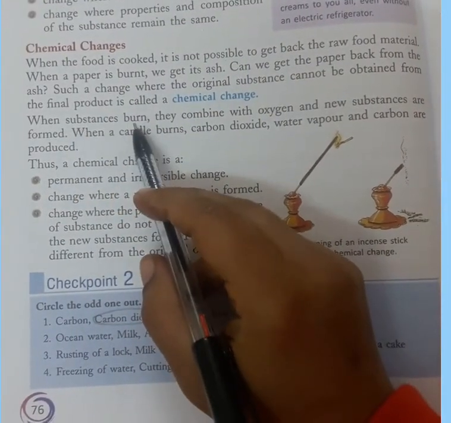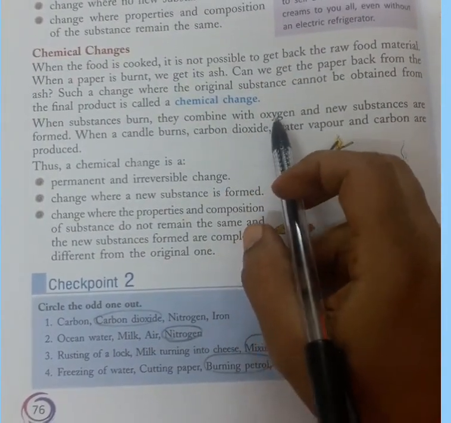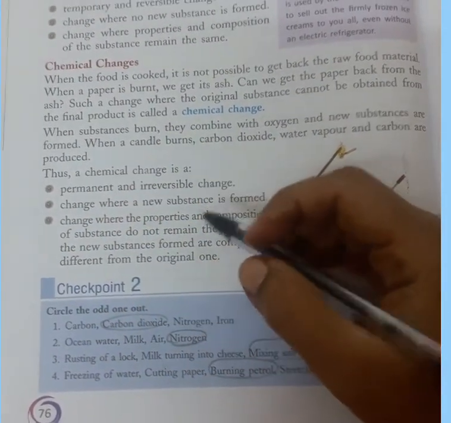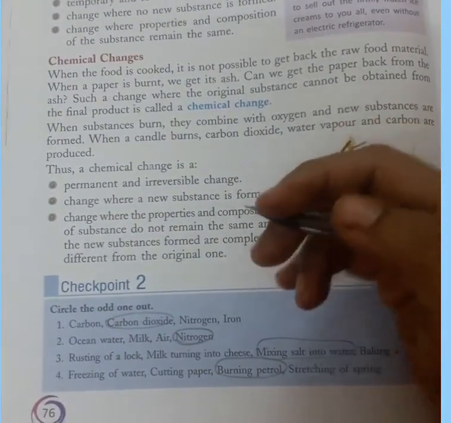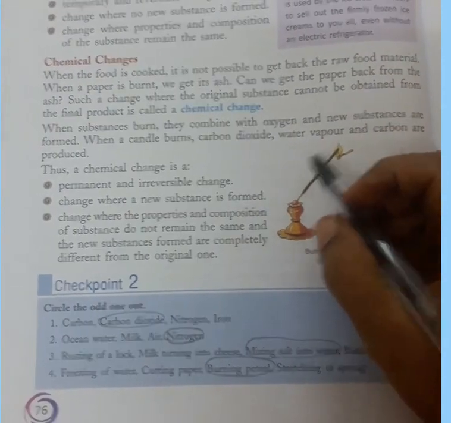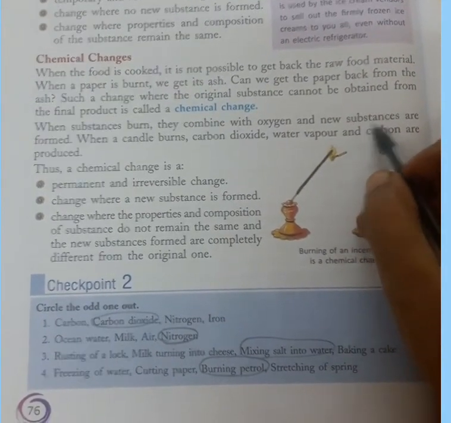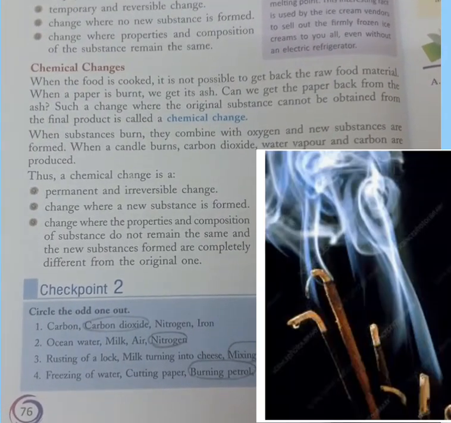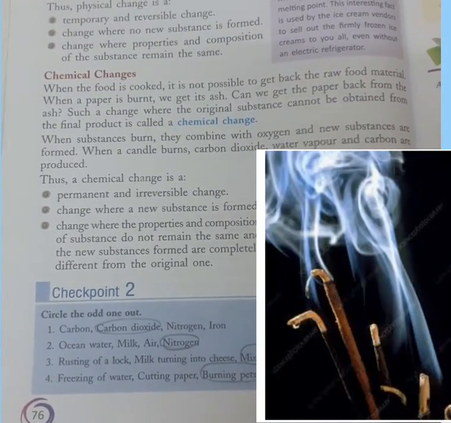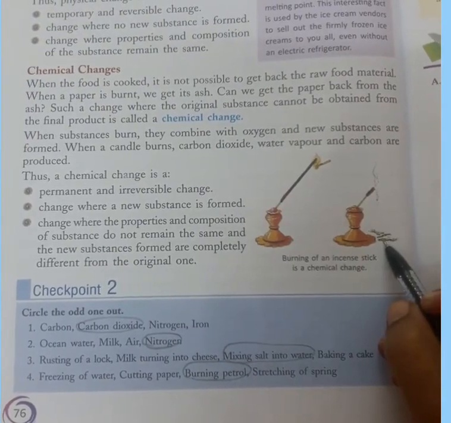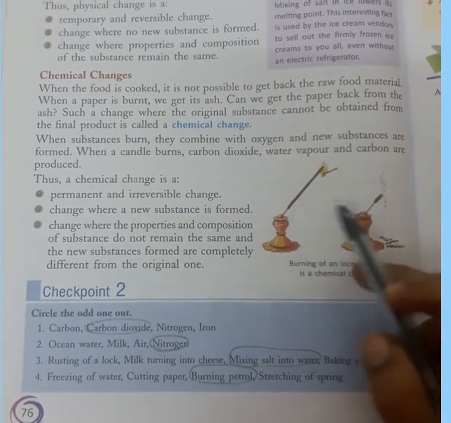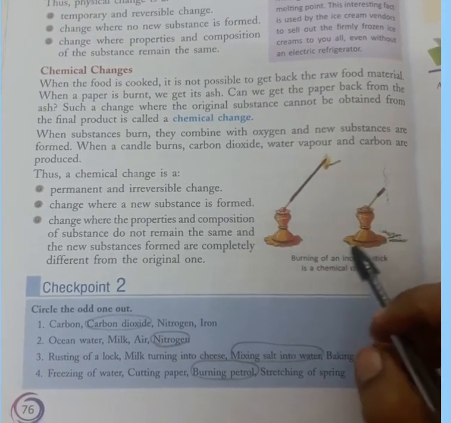When substances burn, they combine with oxygen and new substances are formed. If we burn anything, it will combine with oxygen. As you know that oxygen is needed for burning, and we get a new substance. For example, if we burn an incense stick, that is agarbatti, we'll get a new substance that is ash and we cannot get back the incense stick again. So that is a chemical change.